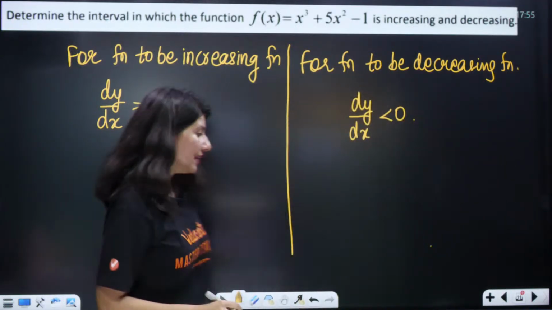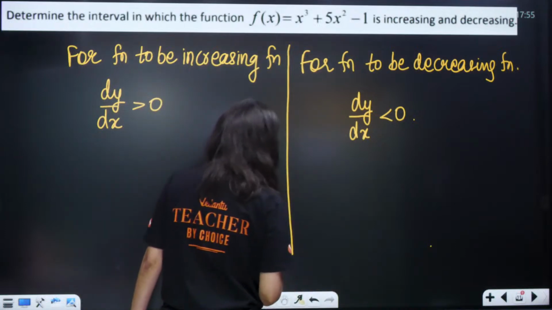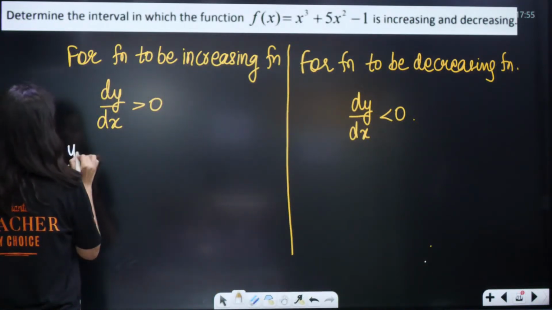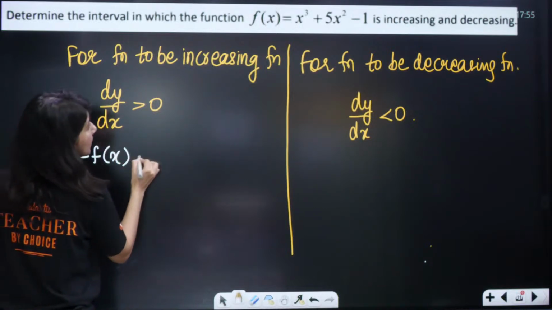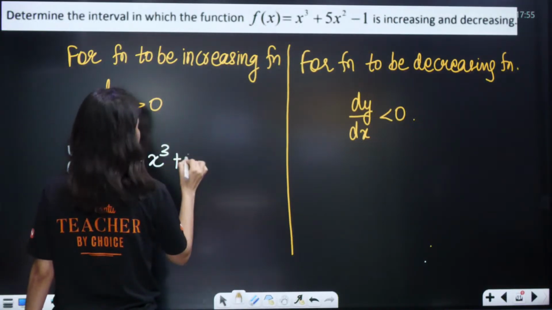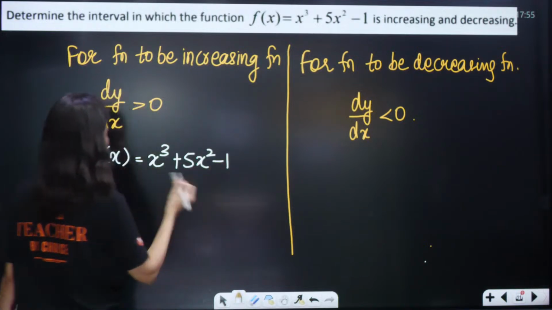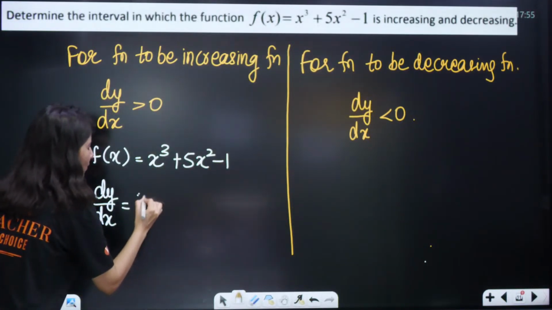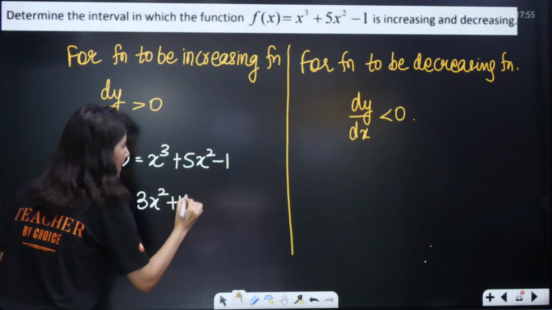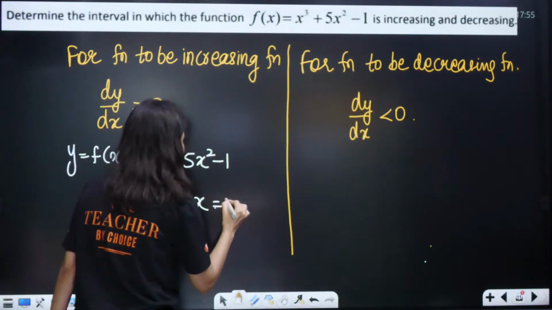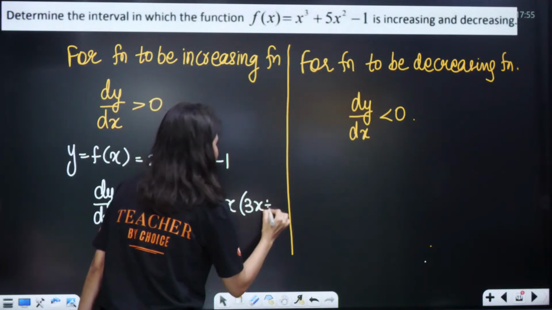Alright. Now what is your y? Y is your function. Here y is equal to f of x is equal to x cube plus 5x square minus 1. Differentiate. dy by dx is equal to 3x square plus 10x. If I take x common, it will be x times 3x plus 10.